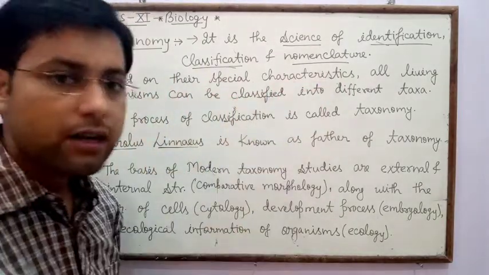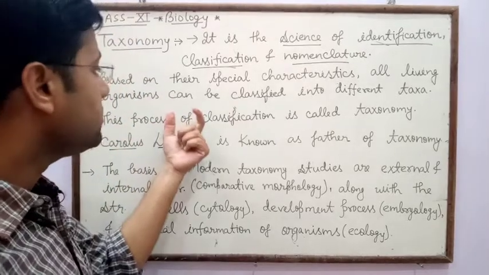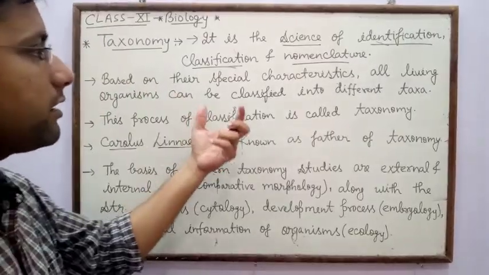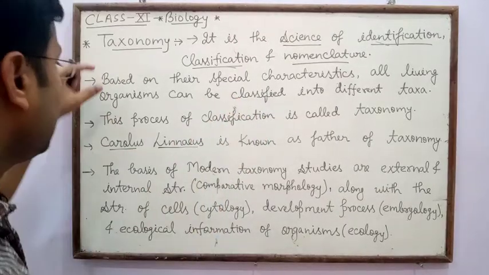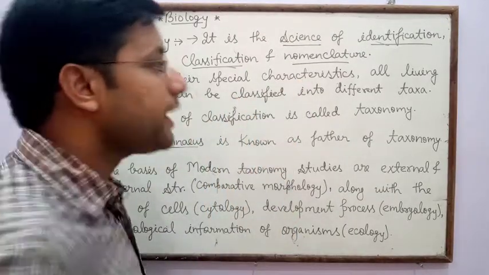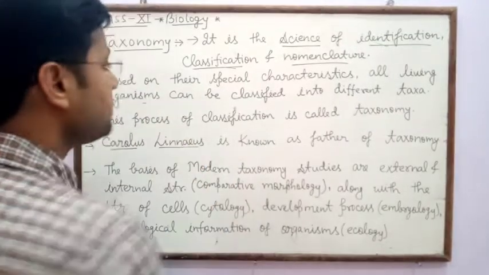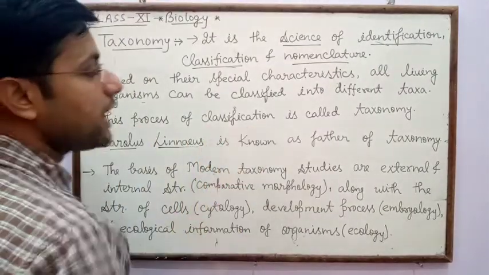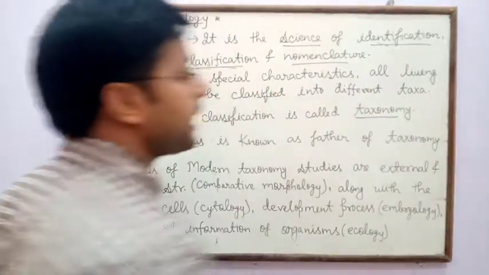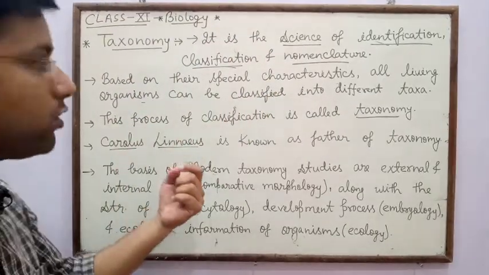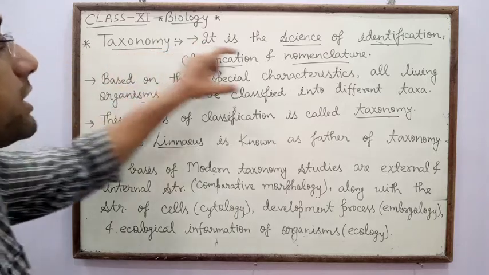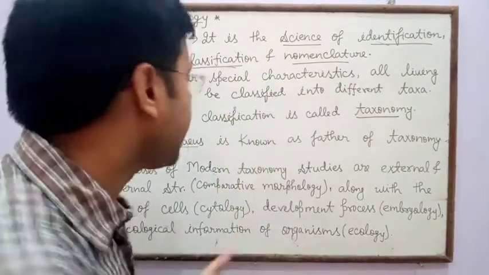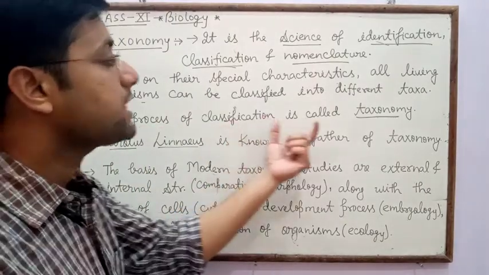Based on their special characteristics, all living organisms can be classified into different taxa. Means there are special characters of all living organisms. This process of classification is called taxonomy. So which process is called taxonomy? Based on their special characteristics, all living organisms can be classified into different taxa, and this process of classification is called taxonomy.